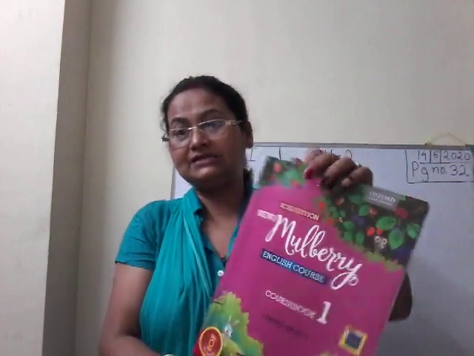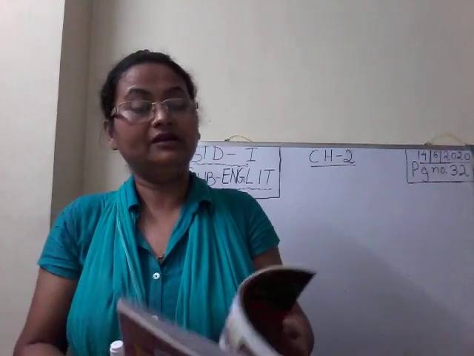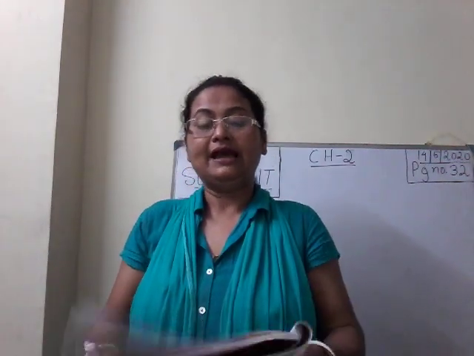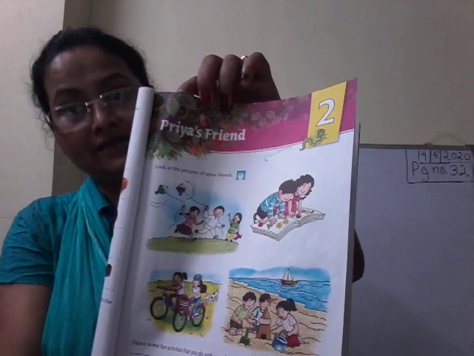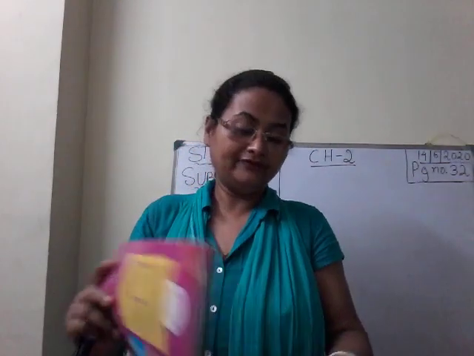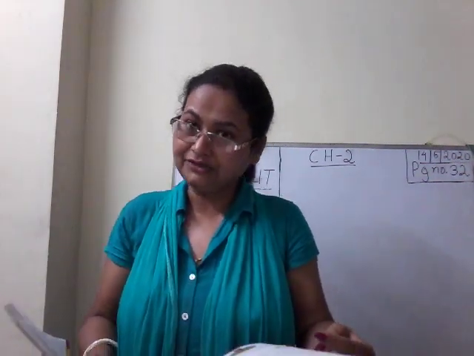In the previous class, we were doing the use of A and AN, on page number 31 of chapter 2, Priya's Friend. We completed the explanation, then the question answers, and then the use of A and AN before a noun. Is this clear to you?